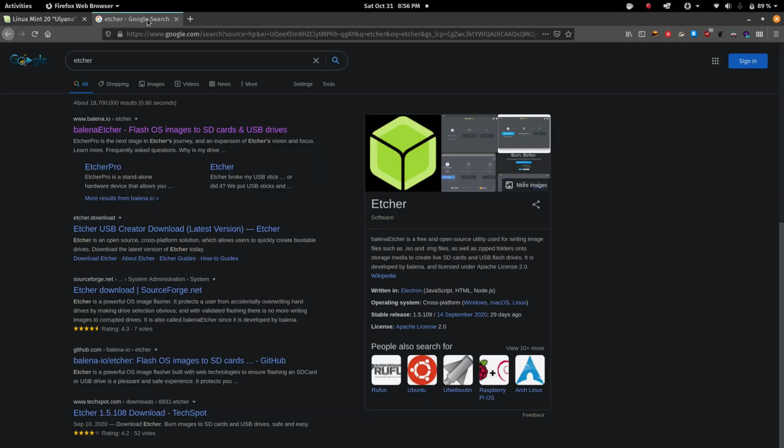The image writer that I recommend for people is Etcher. It's actually the easiest and the best one, and it works on Mac, Linux, and Windows, and the whole installation is the same. I'm running on Linux, so I don't know. I've never installed it on Windows. I have installed it on Mac, but to download it, you go to Google and search for Etcher, and you will see the first one right here. Click it,